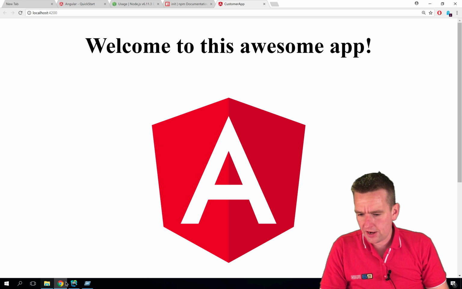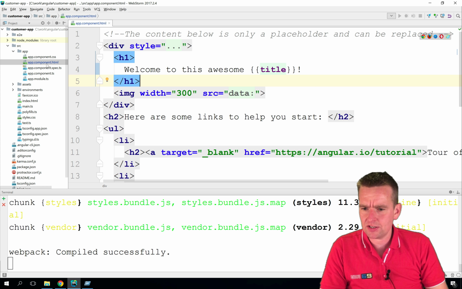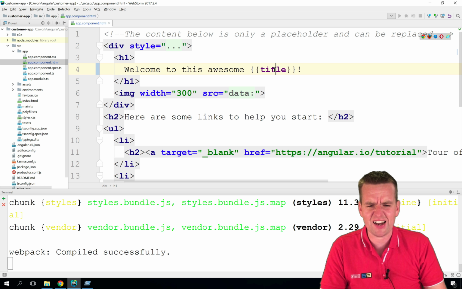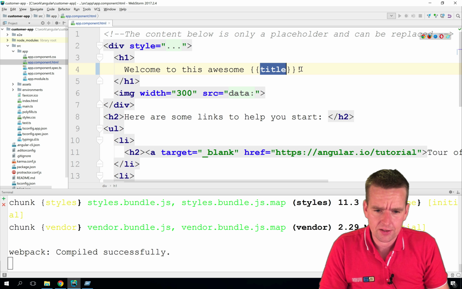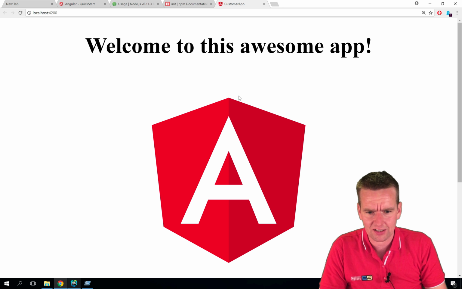Welcome back. So notice here it says right now, welcome to this awesome app, right? And if I look at the source code, that makes sense because in my HTML, the app component HTML I just showed you, it says welcome to this awesome, but it says title. So why does it say app on the page when it says title here? The exclamation mark is here, but where's this title? Why is it not saying title?